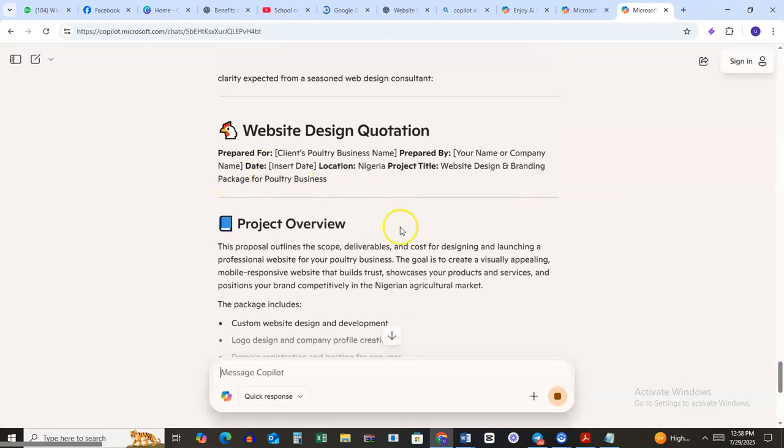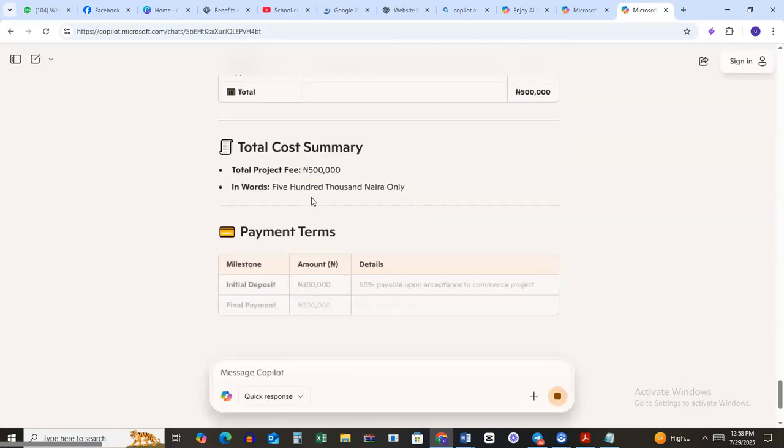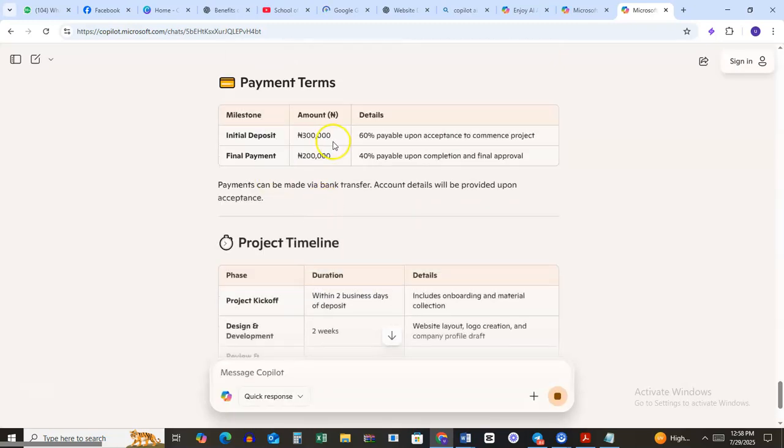So it's telling you, okay, project overview, detailed cost breakdown, cost summary, payment terms. So you can always adjust. This one's telling us 60% upfront, 40% upon completion.